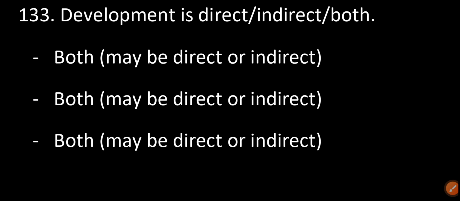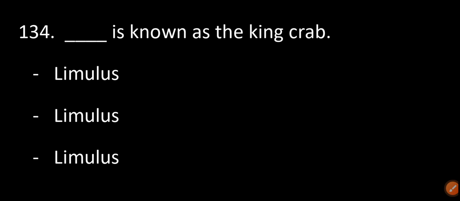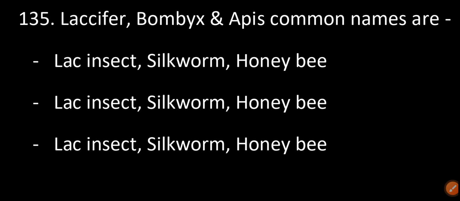Development is direct or indirect or both? Both, may be direct or indirect. Dash is known as the king crab: Limulus. Laccifer, Bombyx, and Apis have common names lac insect, silkworm, honeybee.